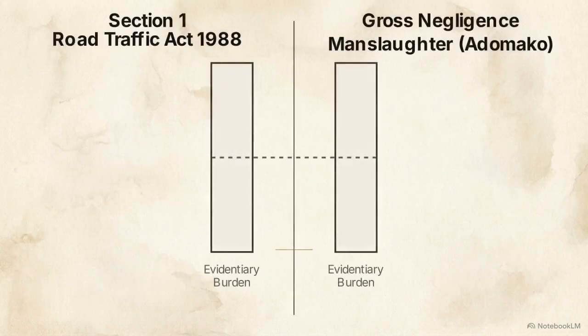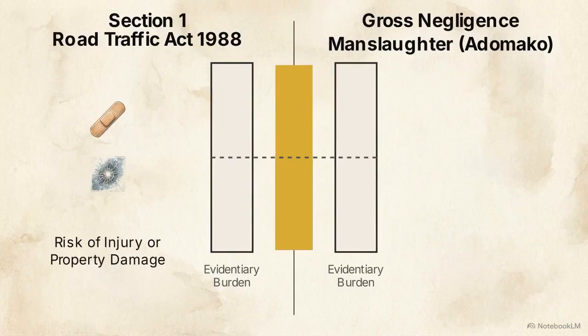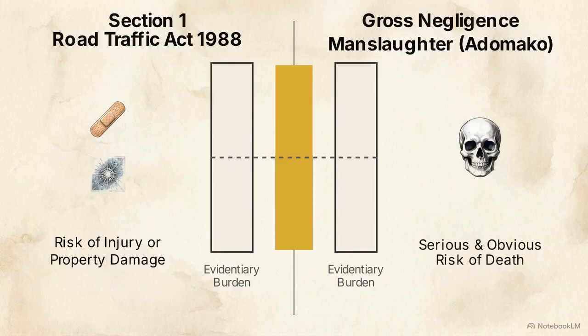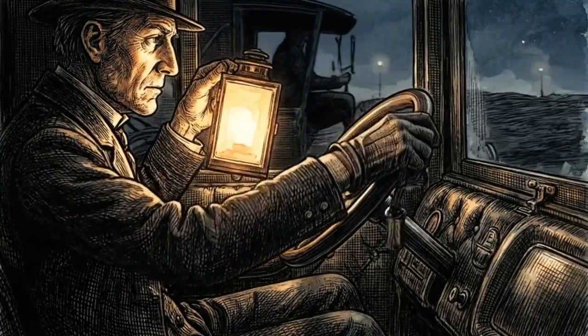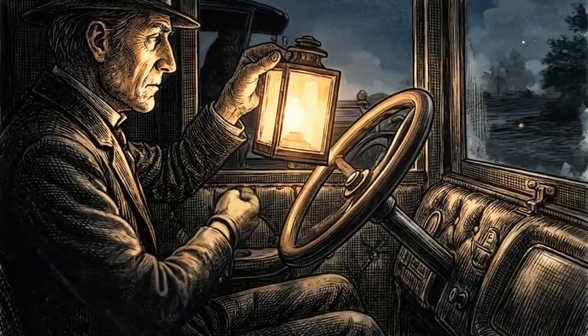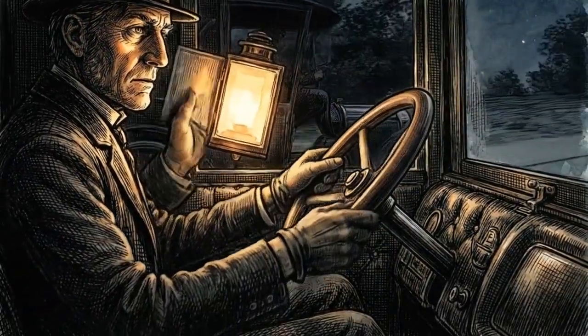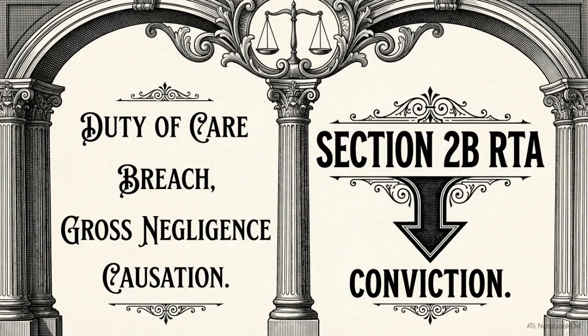This chart compares Section 1 of the Road Traffic Act against the Adomako test. Section 1 only requires a foreseeable danger of injury or serious property damage. It doesn't require a foreseeable risk of death, lowering the evidentiary burden compared to a gross negligence charge. For less severe infractions, Section 2B covers causing death by careless driving. This lower tier captures fatalities resulting from a momentary lapse in attention that falls below the standard of a competent driver. Parliament created these specific statutory anchors to streamline prosecutions for vehicular homicides, allowing courts to bypass the rigid, often ill-fitting requirements of traditional manslaughter tests.